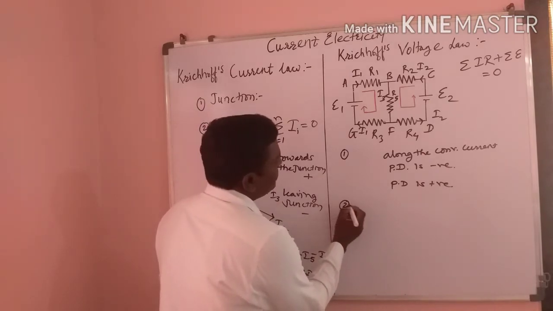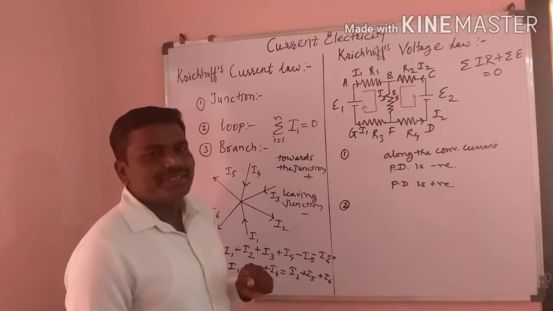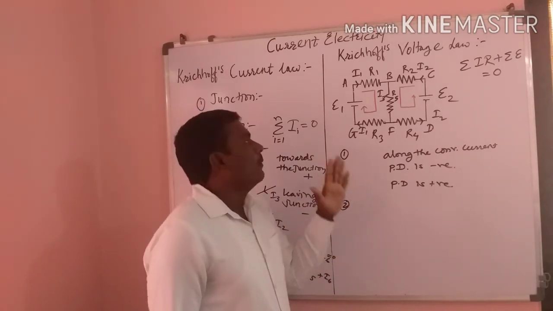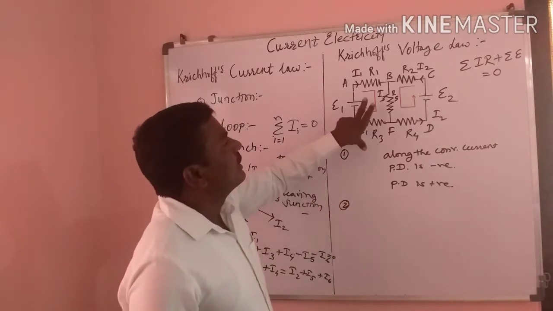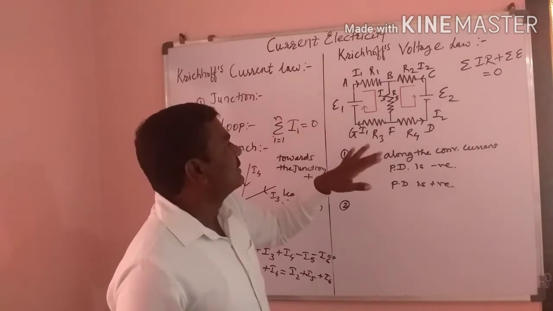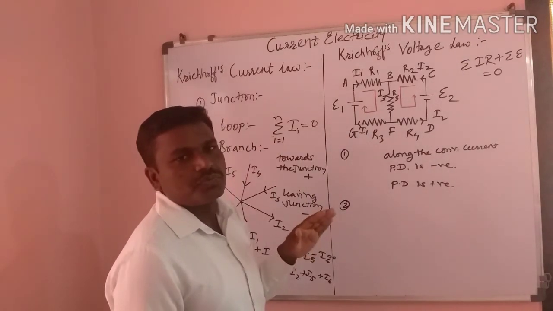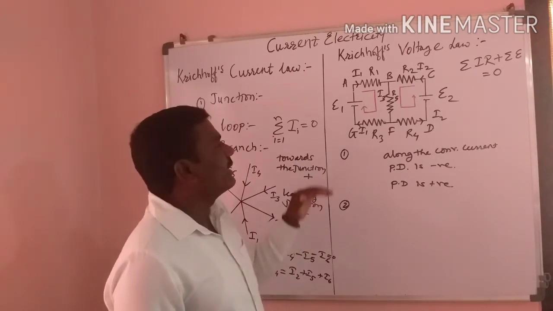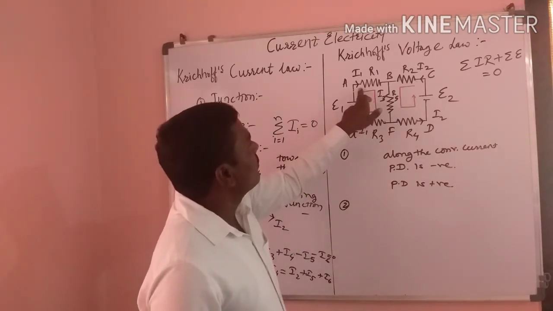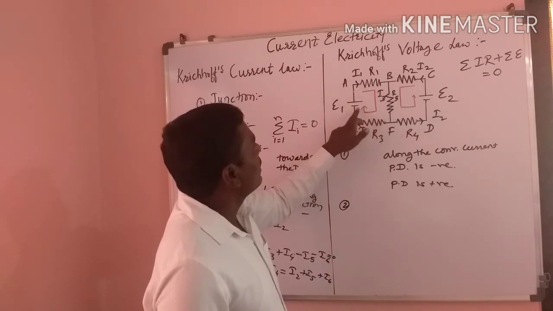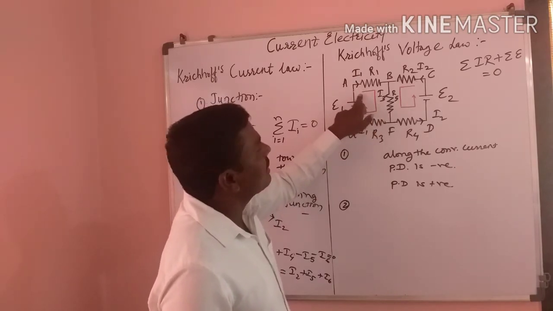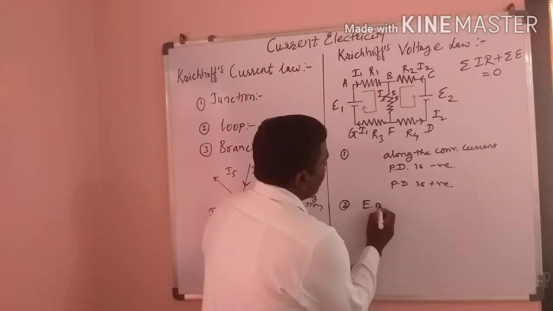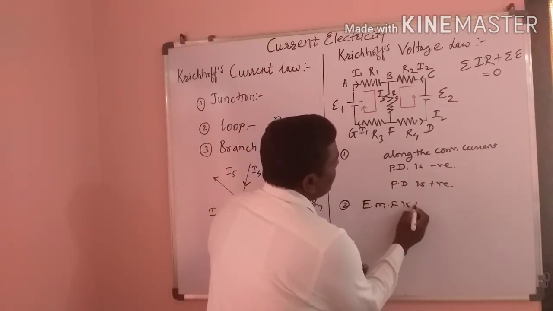And second, while tracking the loop, when the tracking through the source is from the negative terminal to the positive terminal, then EMF is positive.